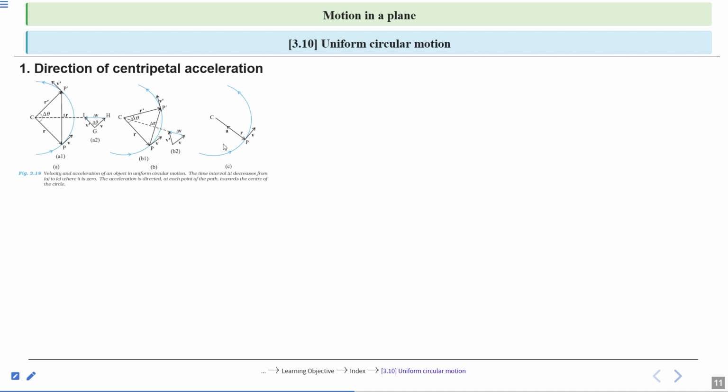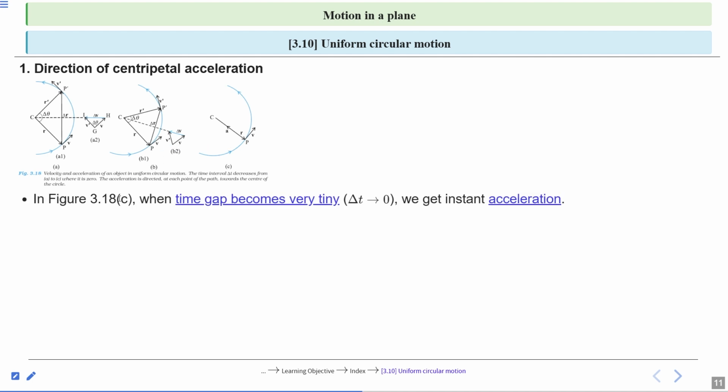So this is the circular path. In figure 3.18c, when the time gap becomes very tiny, or we can say delta t approaches 0, not 0 but approaches 0, we get instantaneous acceleration. This instantaneous acceleration points to the center, from P prime to C, or we can say P to C, towards the center. The acceleration is towards the center.